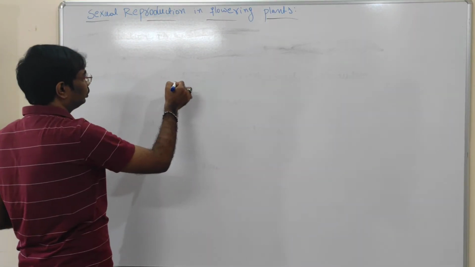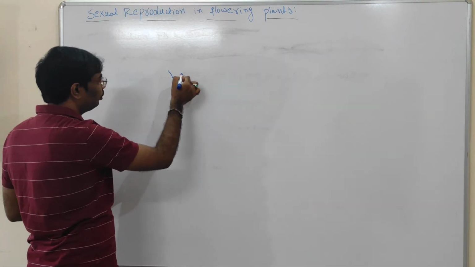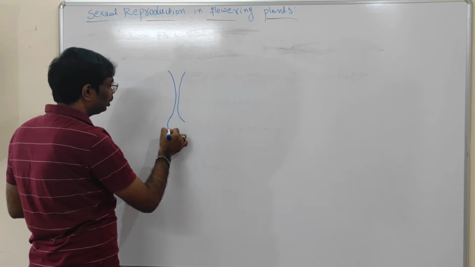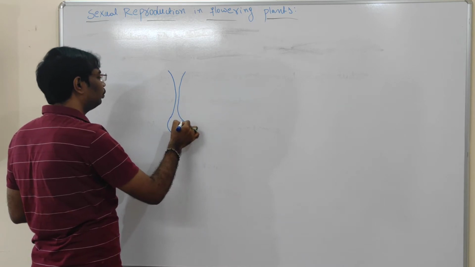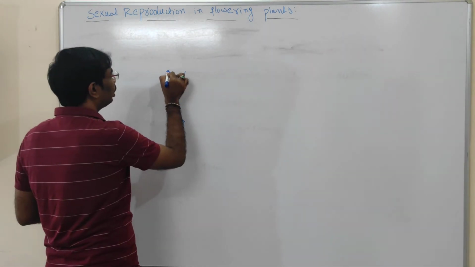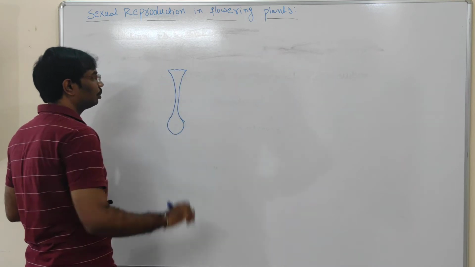Okay, so flower. The flower contains the reproductive structures, like this is the female reproductive structure. In the female reproductive structure, it contains the stigma.